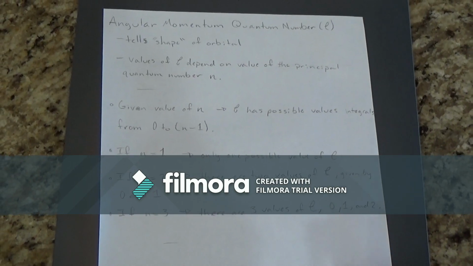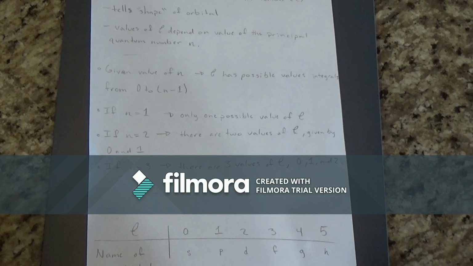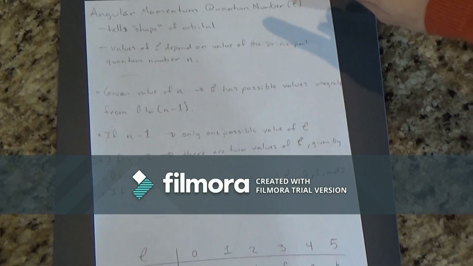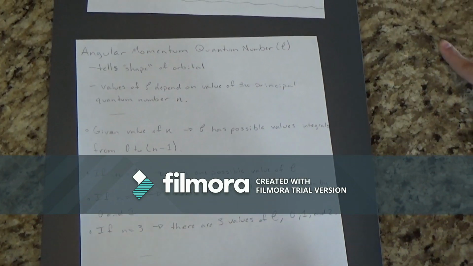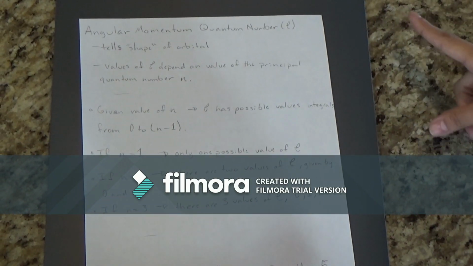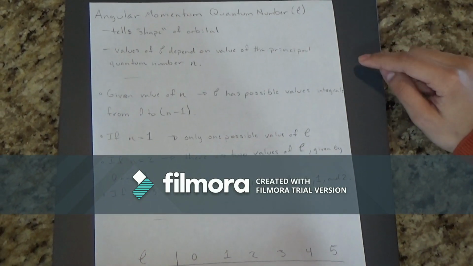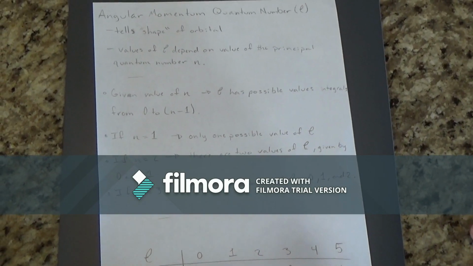If the angular momentum quantum number is equal to 1, we have a p orbital, and so on. The values of the angular momentum quantum number depend on the value of the principal quantum number n. So given the value of n, it has the possible integral values of 0 to n minus 1.